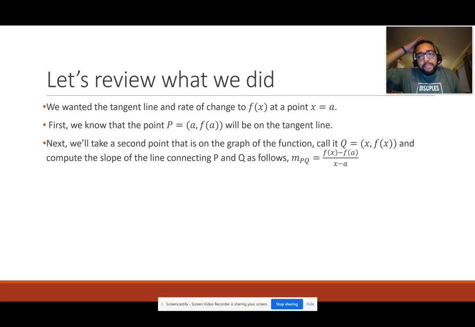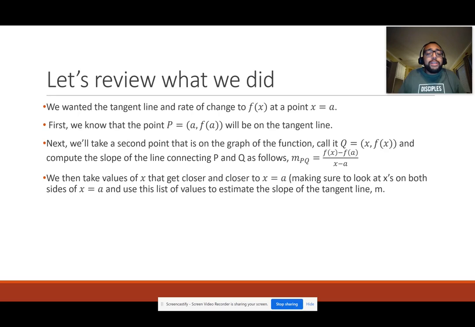So I'm basically going to be talking about the first example a lot. We took the second point that was on the graph of the function. So I don't know, just call it Q, whatever. And we computed the slope. So we did that f of x minus f of a over x minus a. And then we started taking values of x that got closer and closer to x equals a. And we looked on both sides of it, okay? And we were looking at this to estimate the slope of that tangent line. And then from there, we said, hey, the tangent line can be found by doing y equals f of a. But this is one of the methods that you could have done, but yes, essentially.